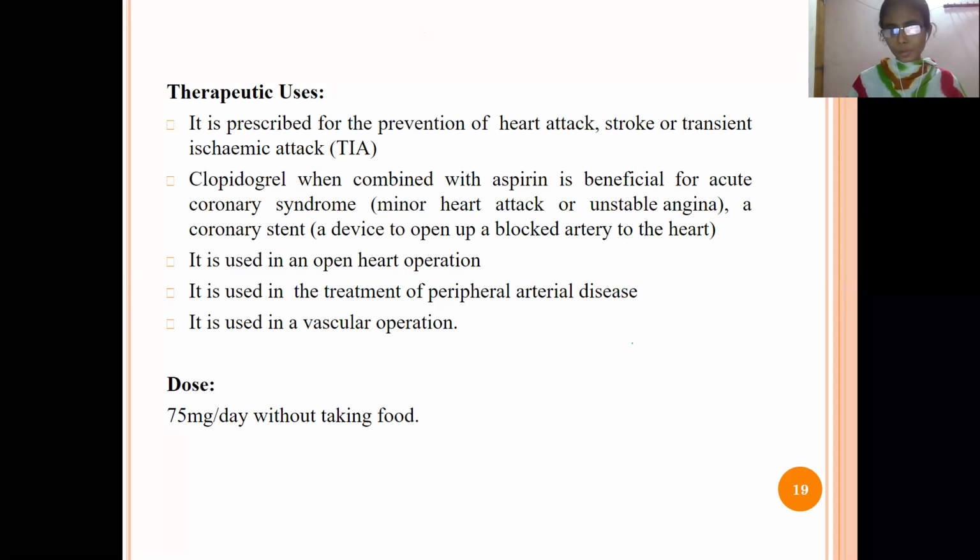Heart problems will come due to the formation of a blood clot in the heart. It may be due to any of several reasons, like the presence of cholesterol or the clotting of the blood. So for this purpose, in order to avoid heart problems, or during heart surgeries, we will use this drug.